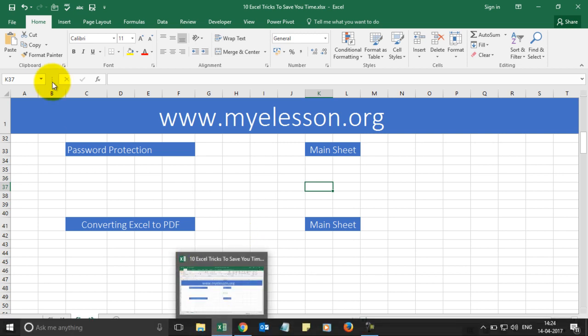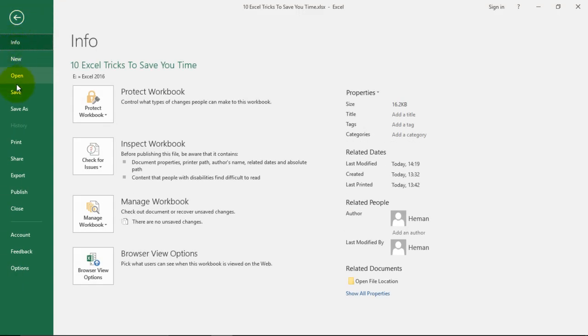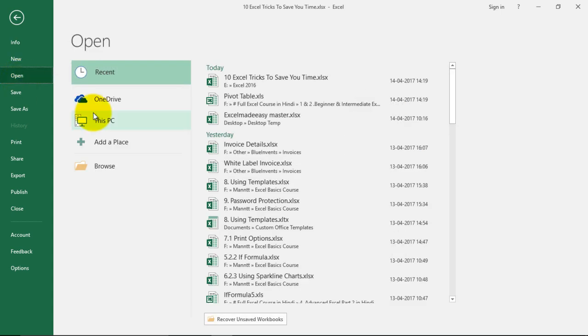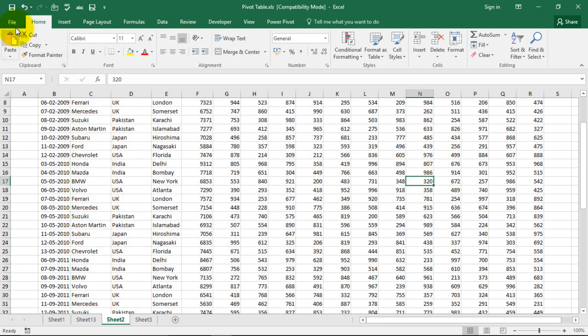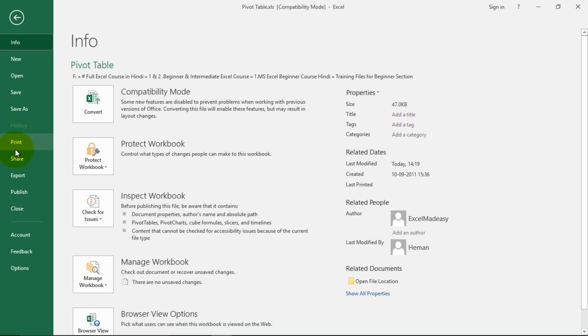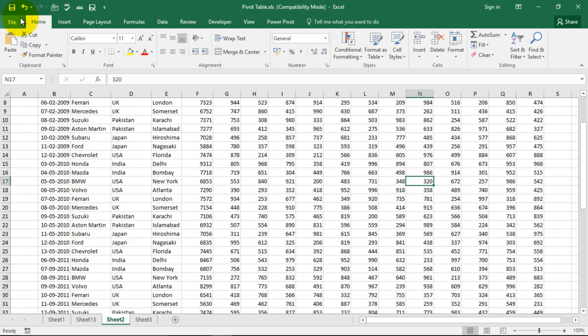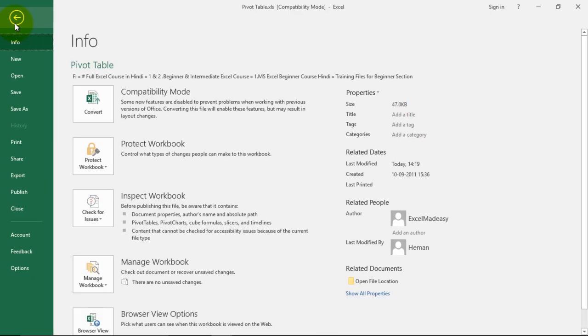So let me open up an existing file. Say I have these files, pivot table file. I want to give it a password protection. So what I need to do is I go to file, I go to protect workbook.